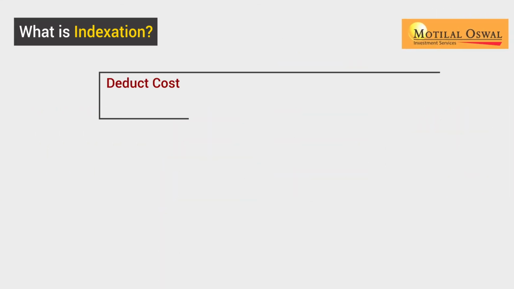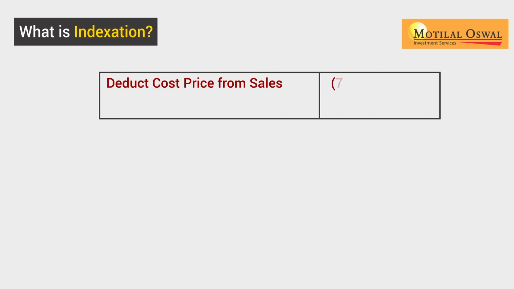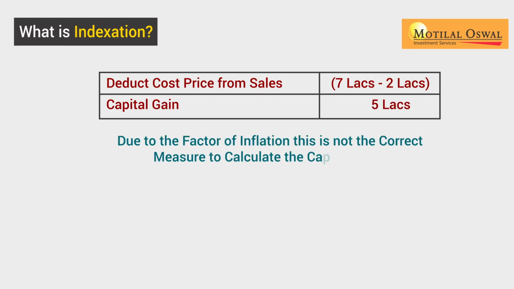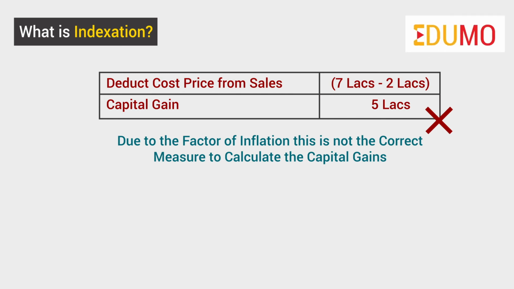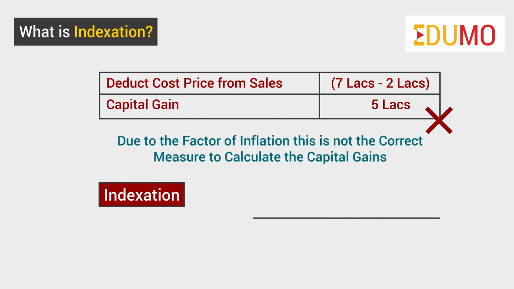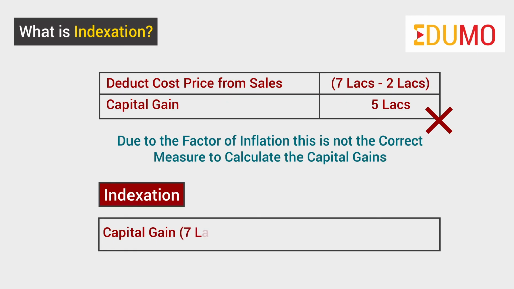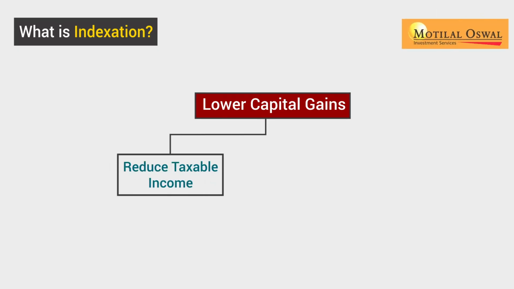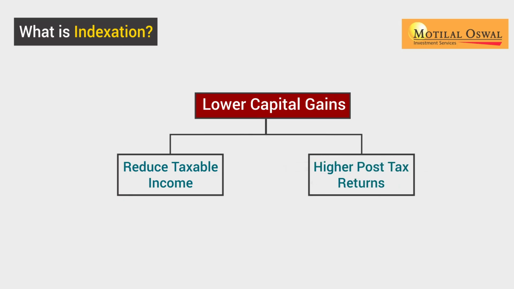Suppose we just deduct the cost price from the sale price, that is 7 lakhs minus 2 lakhs. Then we would get a capital gain of 5 lakhs. But due to the factor of inflation, this is not the correct measure to calculate the capital gains. Hence, once we have taken the indexation benefit, our capital gain would be 7 lakhs minus 4.81 lakhs, which is equal to 2.18 lakhs. Lower capital gains would reduce the taxable income and also help us as investors earn higher post-tax returns.